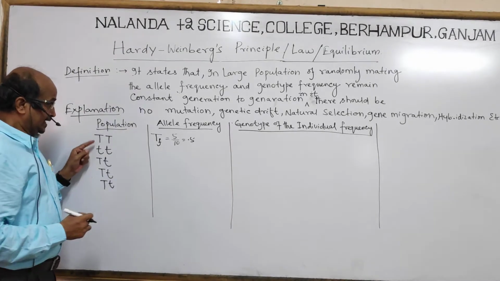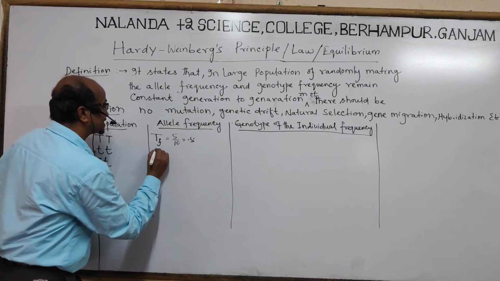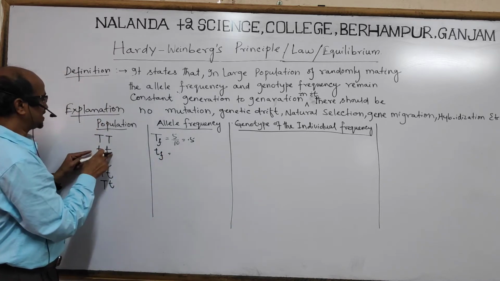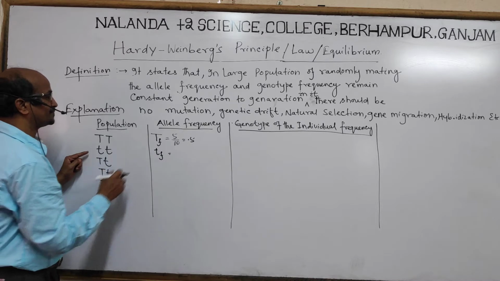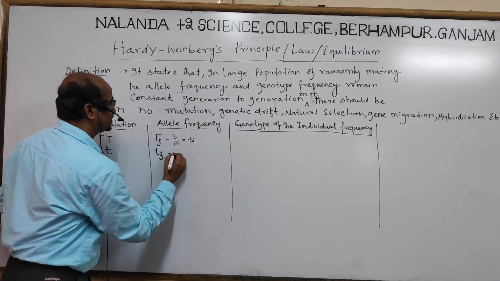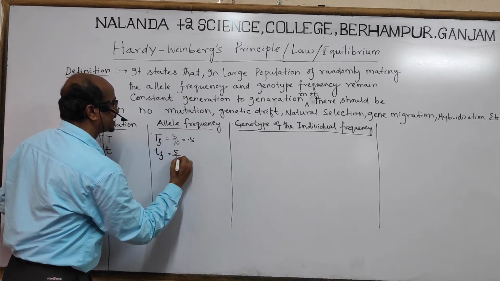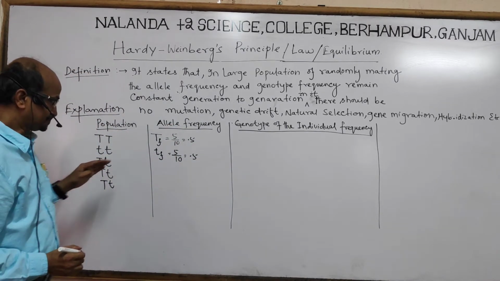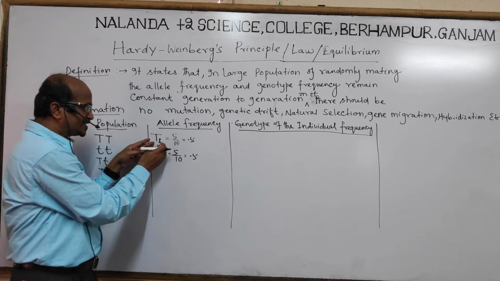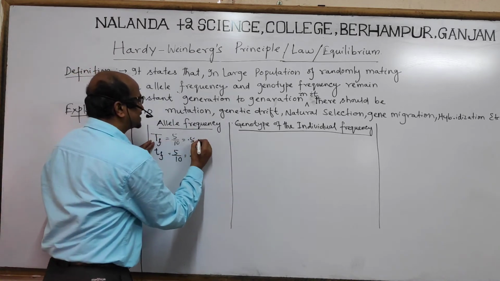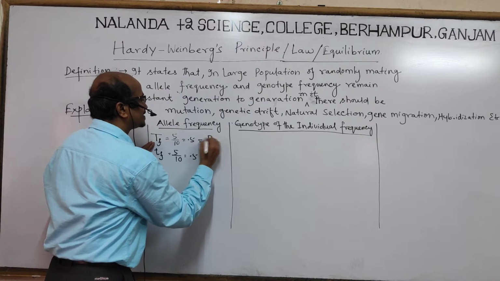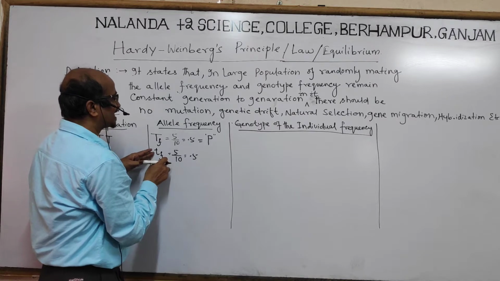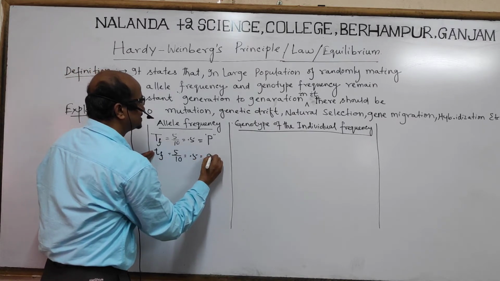Okay. Then what is the dwarf frequency? The dwarf allele count is 1, 2, 3, 4, 5. So here 5 by 10, and that also came to 0.5. So the tall allele frequency is denoted as P, and the dwarf allele frequency is denoted as Q.